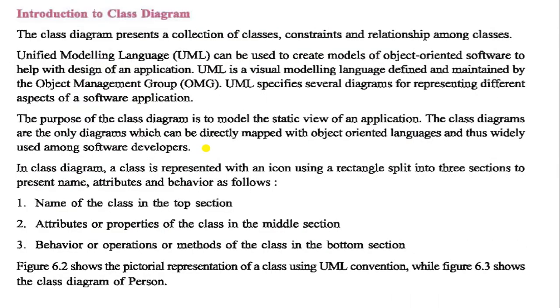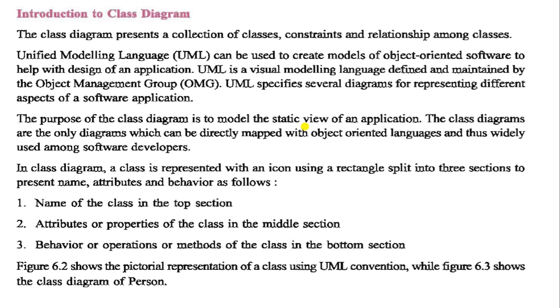Now another point is the introduction to the class diagram. This one is very useful: Unified Modeling Language. Remember this full form, which is asked many times in the exams. So Unified Modeling Language can be used to create the model of object oriented software.